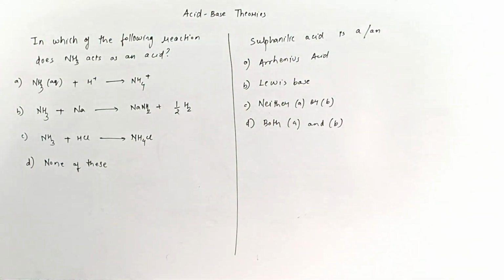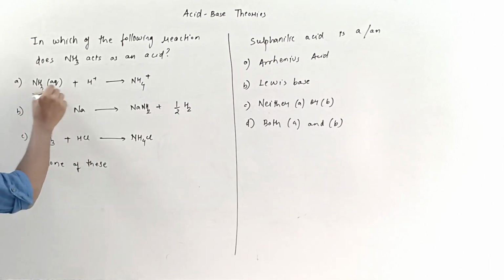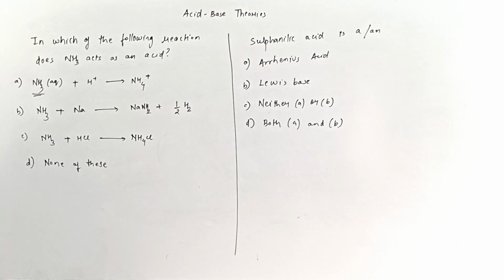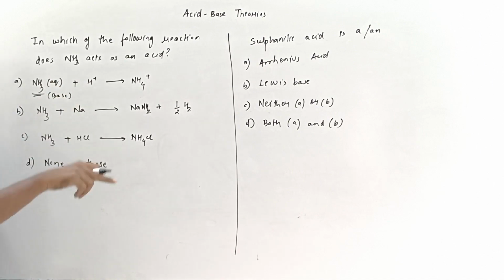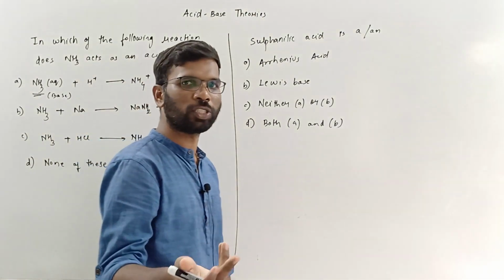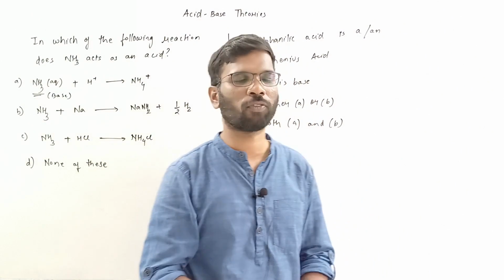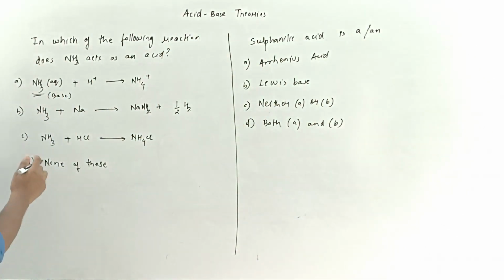So over here, in which case is it donating a H plus? Which of the options is correct over here? Here NH3 is accepting a H plus. If it is accepting a H plus, it is acting as a base, an acceptor of the H plus, in the Bronsted-Lowry concept.